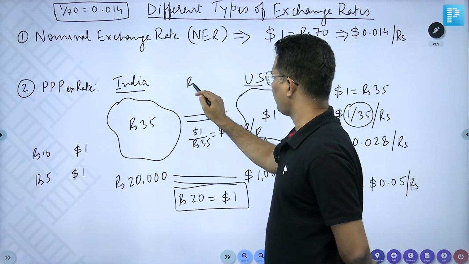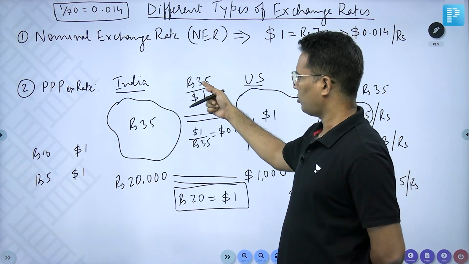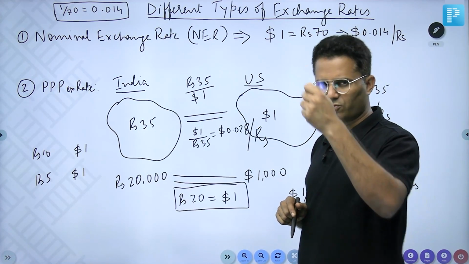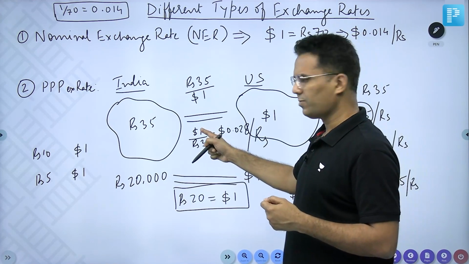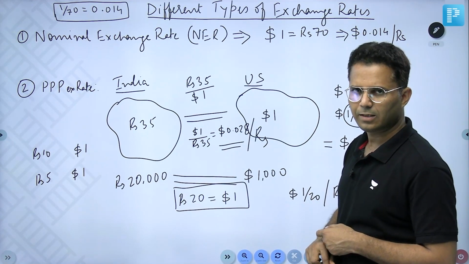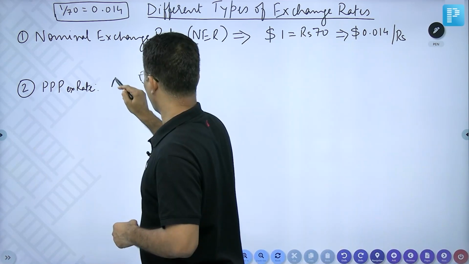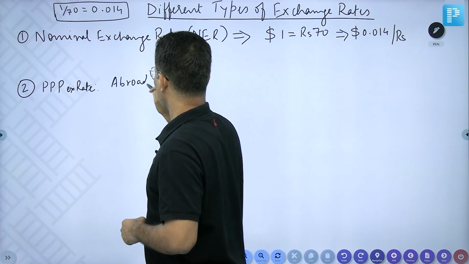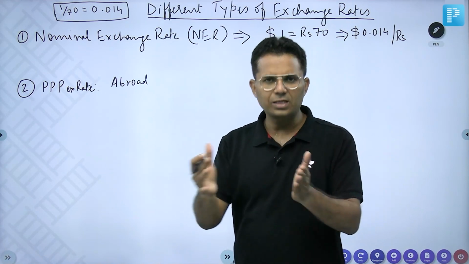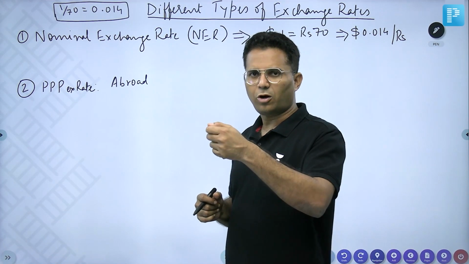I did not do rupees 35 upon $1 because that would be domestic price upon abroad price. The standard is abroad price with respect to domestic price. So to get the PPP exchange rate, we take the same products and compare the prices, and the standard is abroad with respect to domestic.